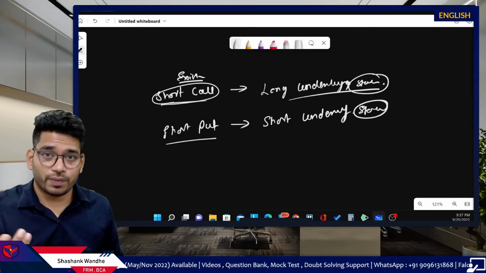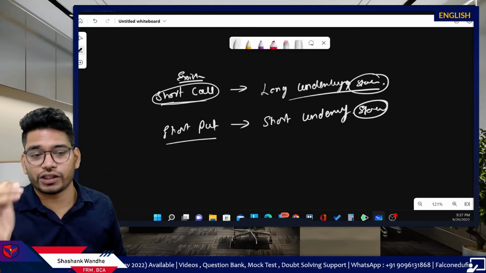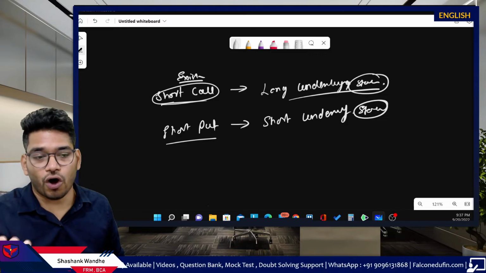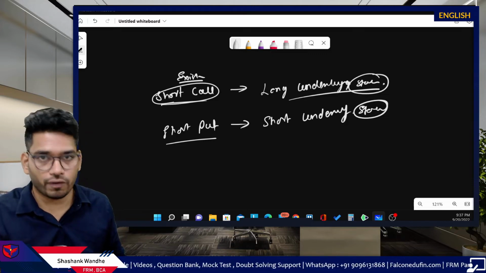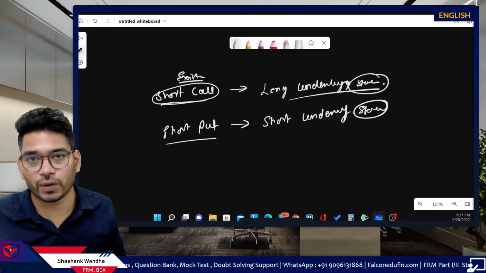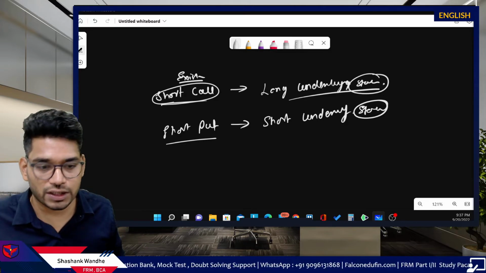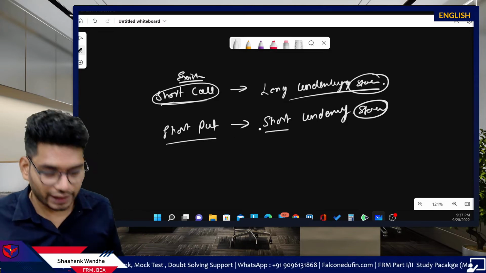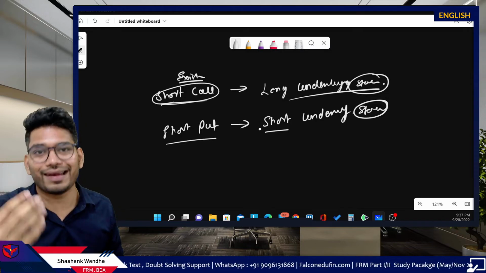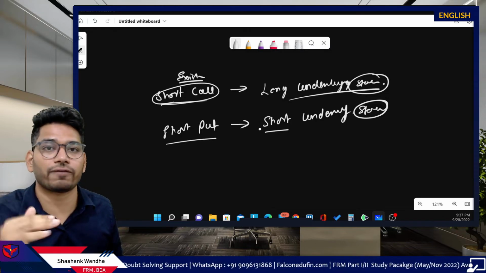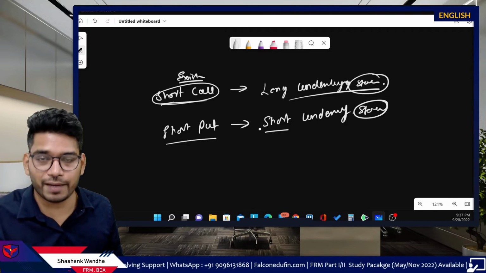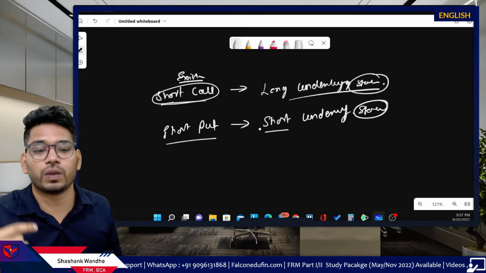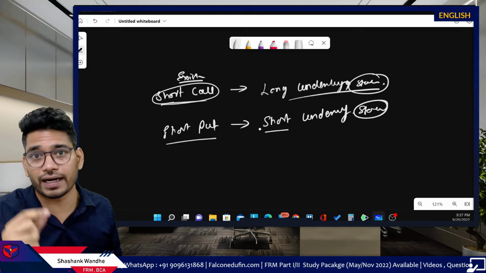And here I'm assuming you are comfortable with the concepts of what happens when you hold long stocks or short stocks. So you purchase stock or you short sell stocks, right? If you take the short position in stock, unlike a long position in stocks, when the underlying price moves downwards, you will generate profit, but if the underlying price moves upward, you will generate losses.